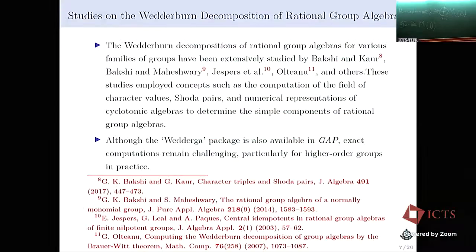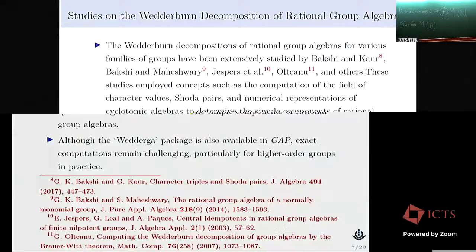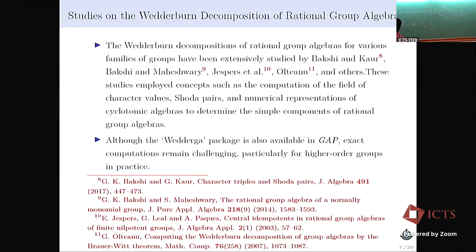Although they also developed the Wedderburn package in GAP, we all know it fails, especially when we try to find QG of groups of higher order. So these are our motivations behind developing some formula like the Perlis-Walker theorem for abelian groups for finding the Wedderburn decomposition of rational group algebras.